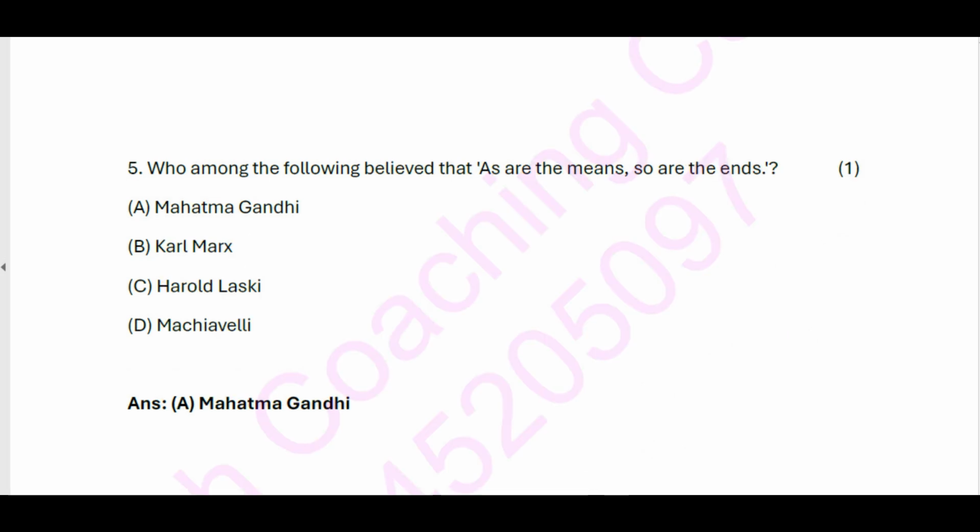5. Who among the following believed that as are the means, so are the ends? A. Mahatma Gandhi. B. Karl Marx. C. Harold Laski. D. Machiavelli. Answer: A. Mahatma Gandhi.